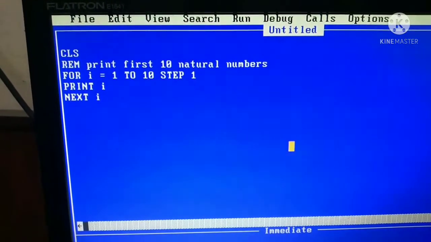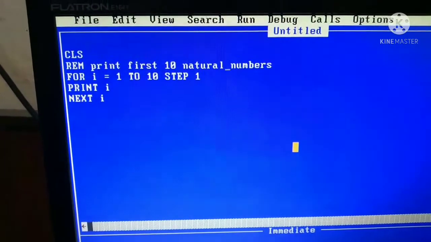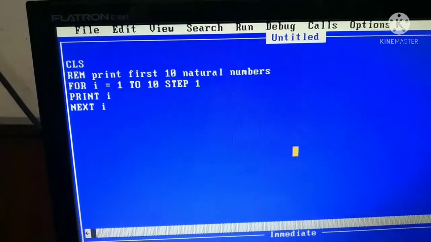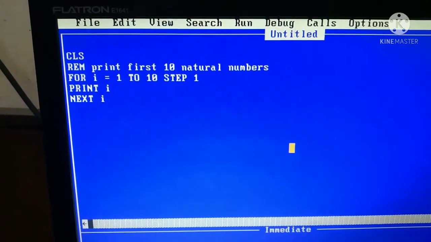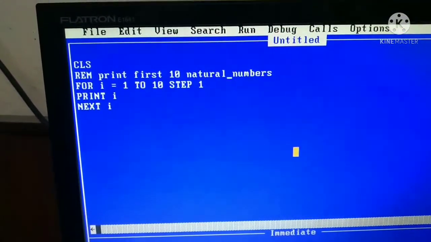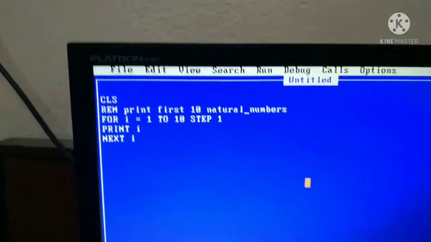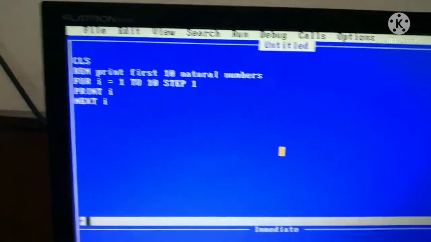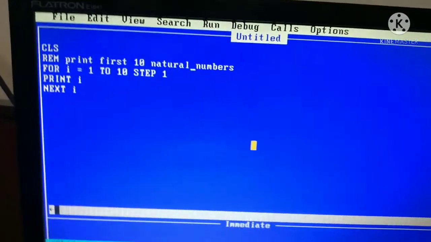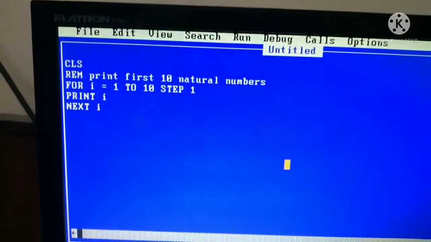Step 1 means the difference between two consecutive numbers in the loop. I varies from 1, 2, 3, 4, and in this way up to 10, and the difference between two numbers is 1, I mean step 1. Writing step 1 is not necessary; it is optional. But if the gap between two numbers is greater than 1, then we must write the step value. The step value may be 2 or 3 or 4, etc. Suppose I write step 2.